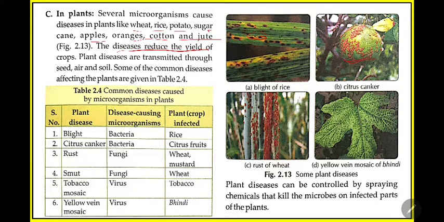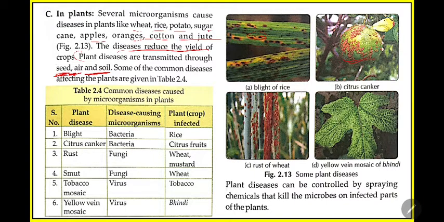And they affect the seed. How are plant diseases transmitted? In the case of humans, diseases are transmitted through air, water, contact, and by insects. In the case of plants, they are transmitted through seed. If you plant an infected seed, the plant will be infected. Through air the virus may transmit. Then soil. These are some common methods of transmission of plant disease.